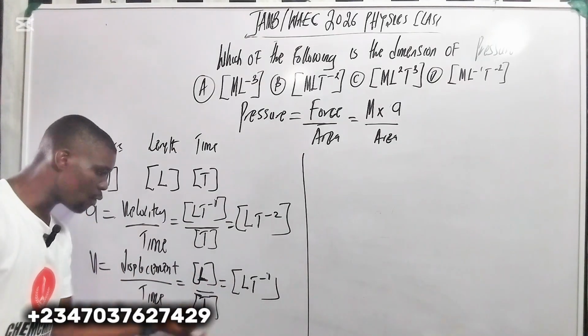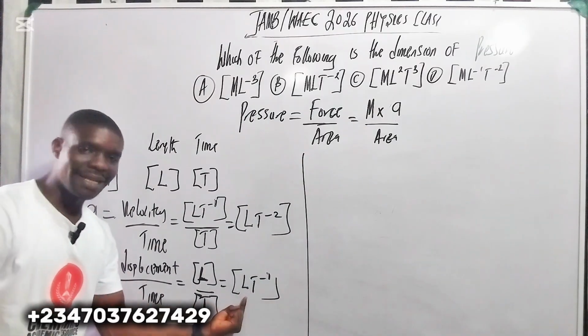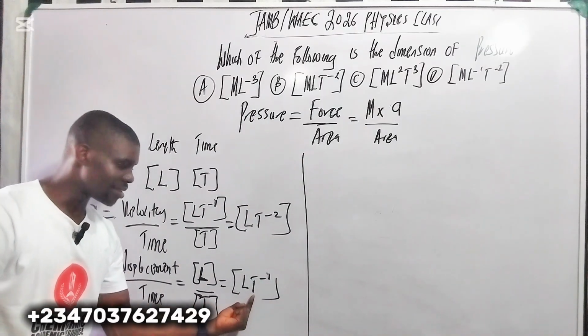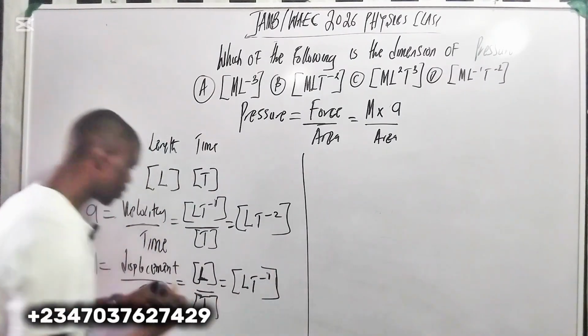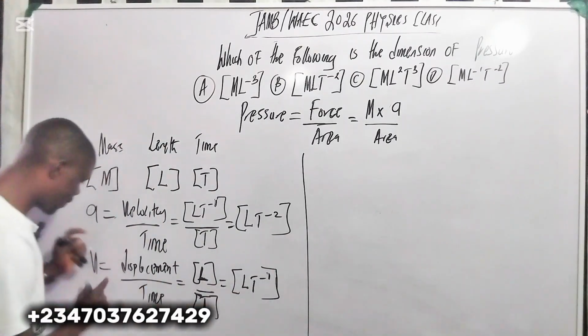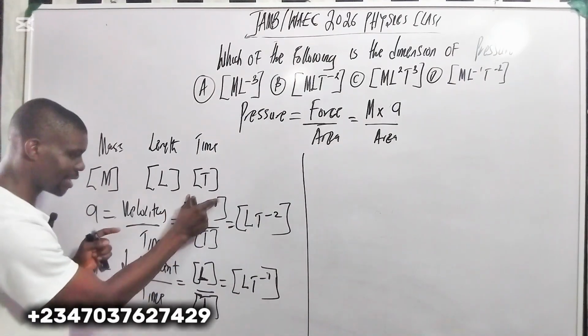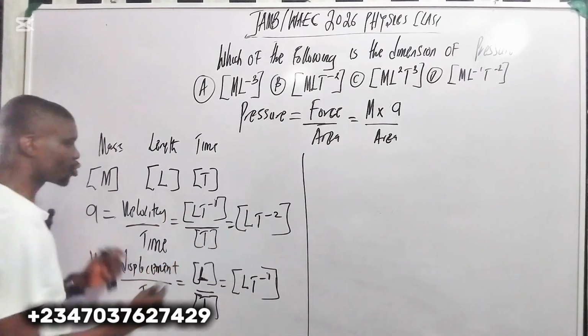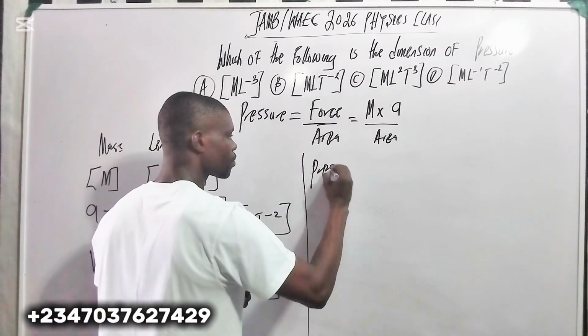So when you bring out your dimension for velocity, you get length times time raised to minus 1. You get the dimension. So from this velocity here, you bring it down here, my time here. So you get this one here. So it is saying that for me to get my pressure